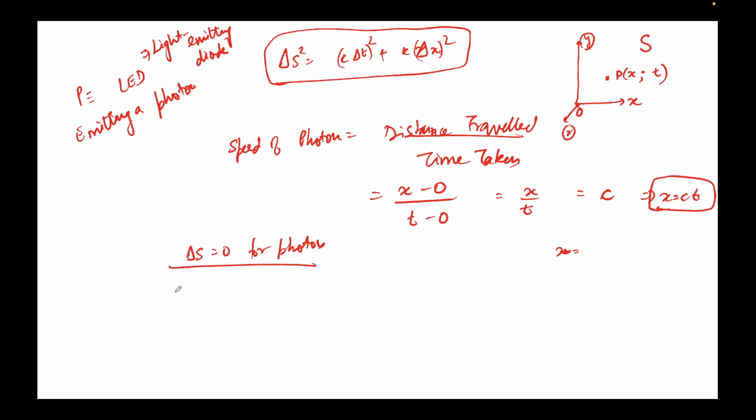So let's put that. So it will be c delta t whole square plus k delta x whole square is equal to 0 squared, right? So what I'll do is that delta t is nothing but t here, so ct squared plus k, delta x is nothing but x here, x minus 0.